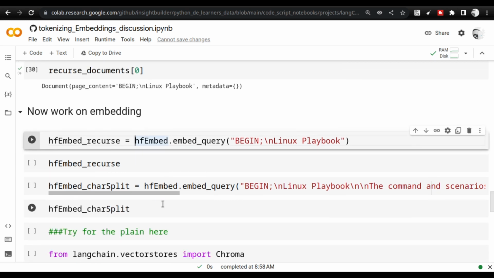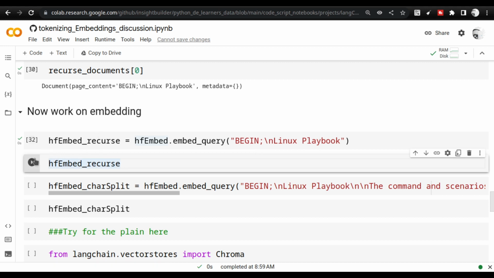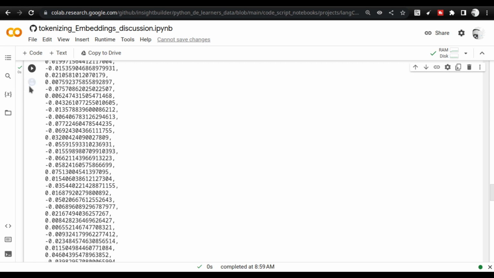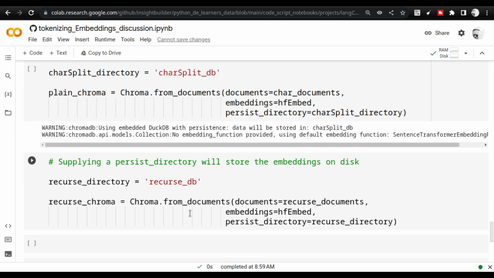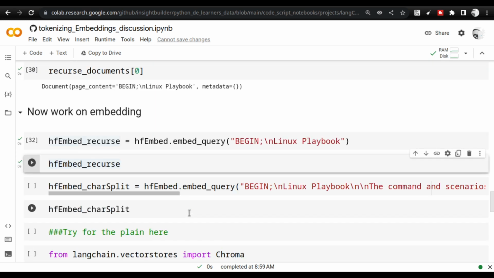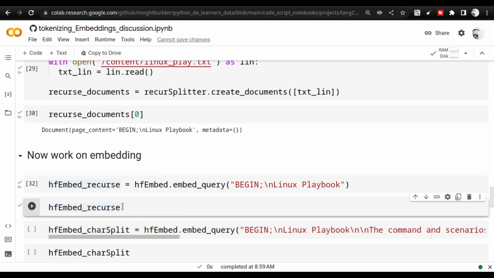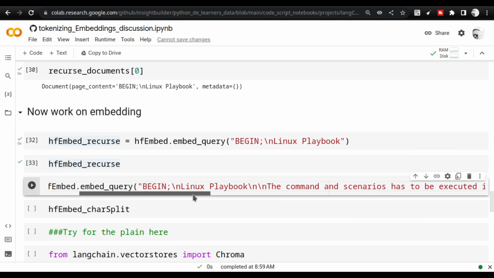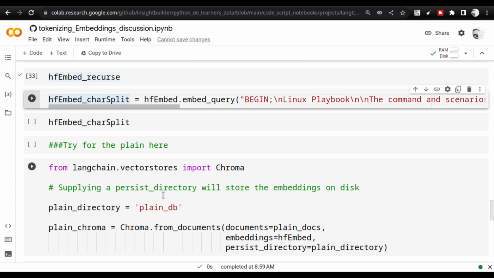Creating the embedding is direct, very simple. I'm just showing you an example here. For this particular Begin Linux book embedding, I'm going to show you how the query works. I already showed it to you at the top. We have already split the documents, and right now I am going to send them through the embedders. So the splitting is complete, embedding is going to start now. I am going to use a character embedder, and I'm just showing it, you guys can play with it.